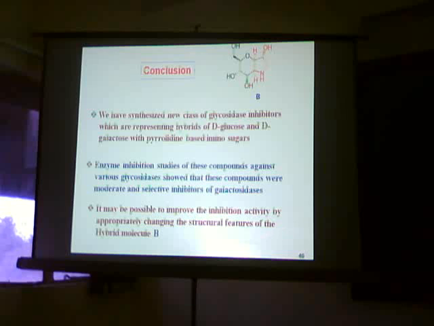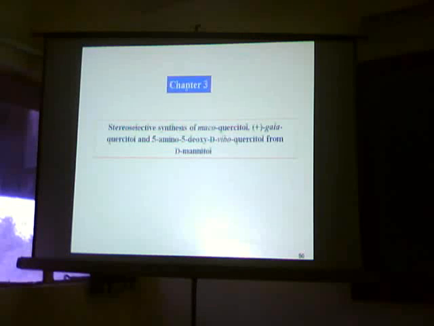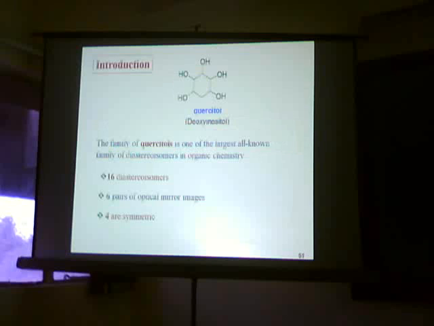Conclusion of the second chapter. We have synthesized a new class of glycosidase inhibitors, which are hybrids of D-glucose and D-galactose with pyrrolidine-based sugar. Enzyme inhibition studies of these compounds against various glycosidases show that they were moderate and selective inhibitors of galactosidase. As we see here, these three molecules are showing activity only against galactosidase. Only three are showing activity against alpha-glucosidase.